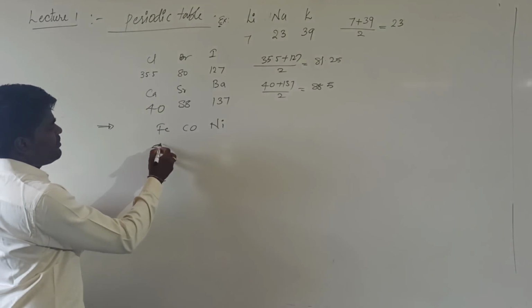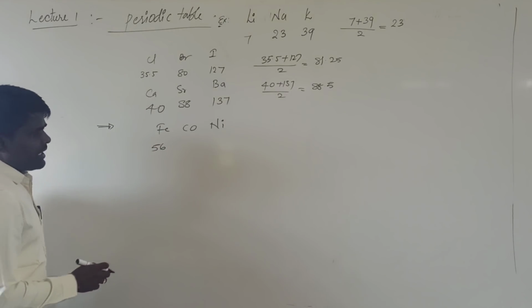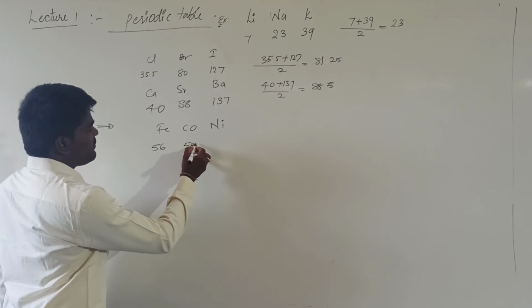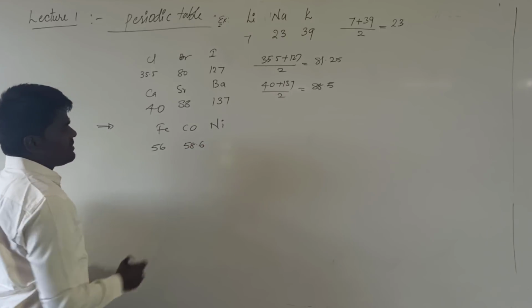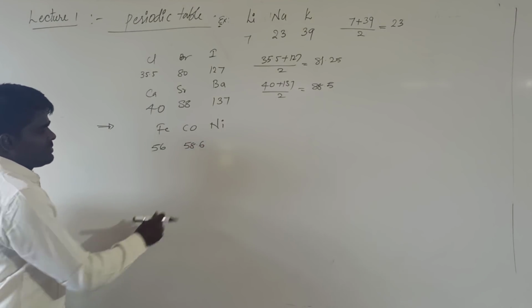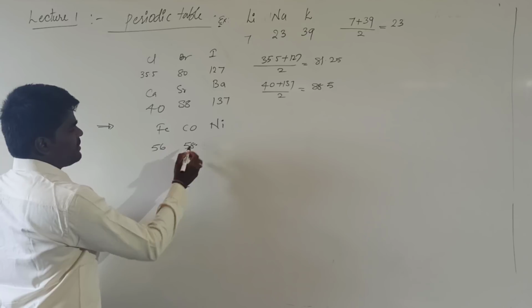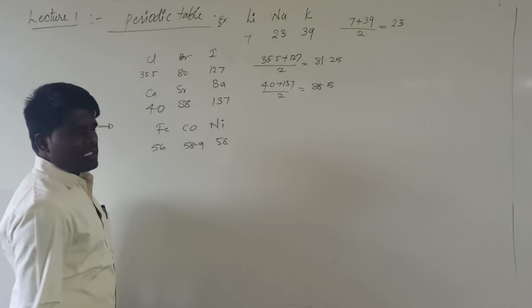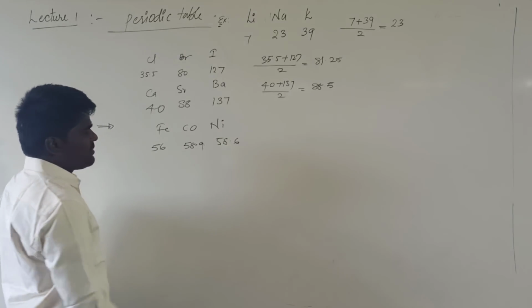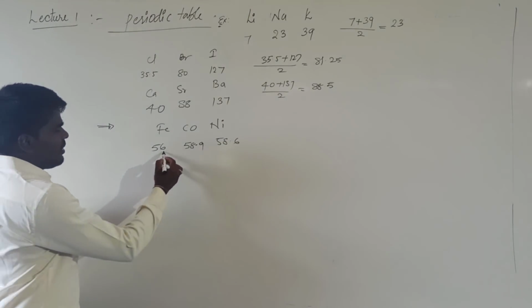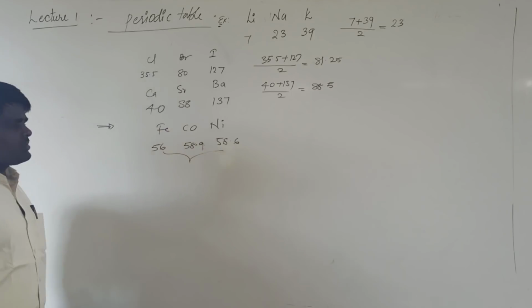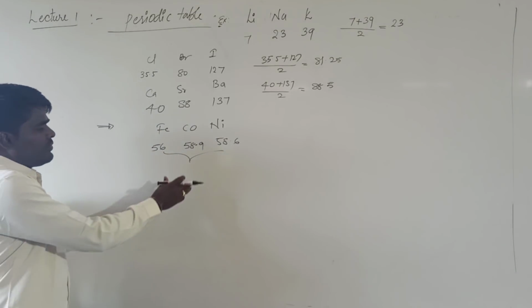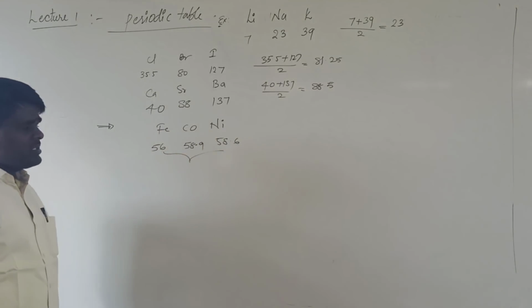The atomic weight of iron is 56, cobalt is 58.9, and nickel is 58.6. These are called triads of approximate atomic mass.